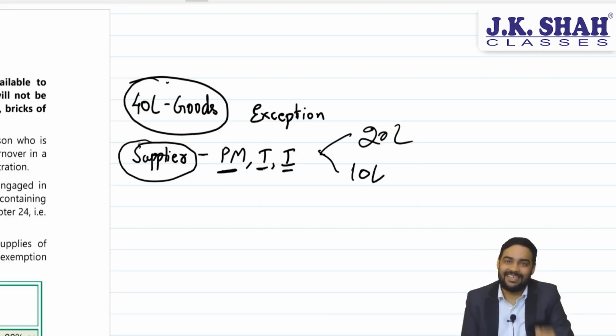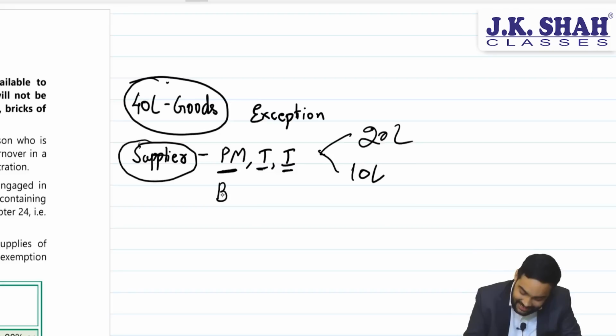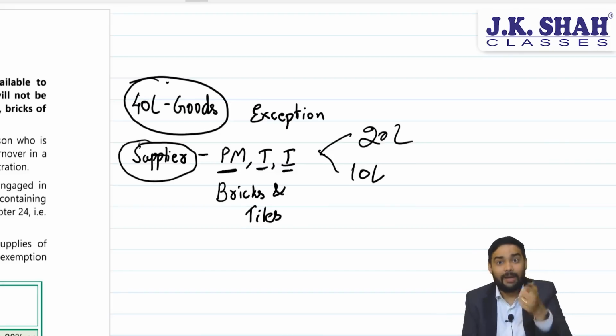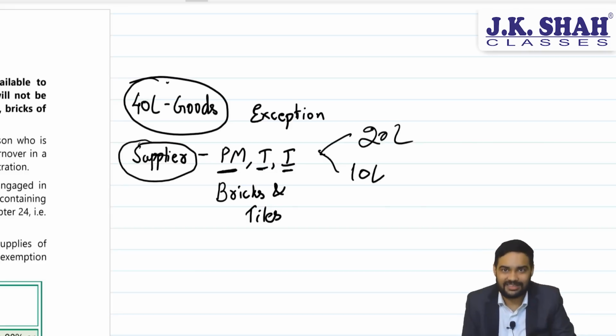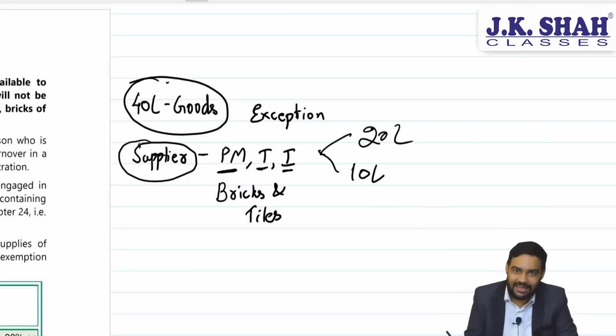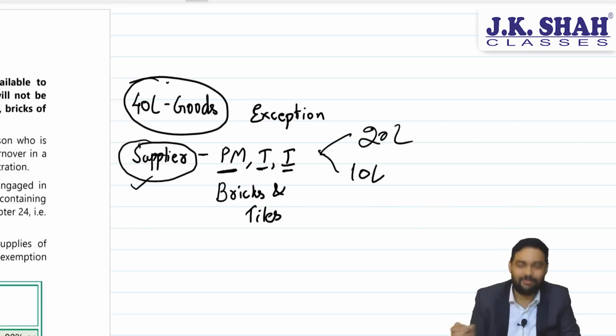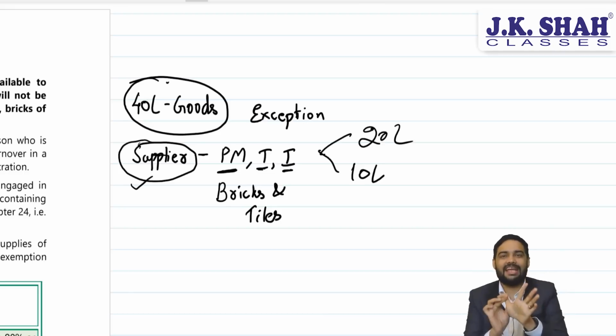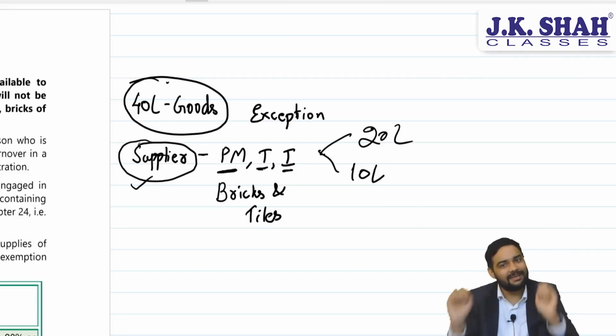Now what has changed, sir? Bricks and tiles are added. Same entry, sir? Yes. But remember, for composition scheme, manufacturer of bricks and tiles. For 40 lakh limit, supplier of bricks and tiles. Same thing. Fly ash bricks, building blocks, bricks of fossil mills, earthen or roofing tiles. That remains same.